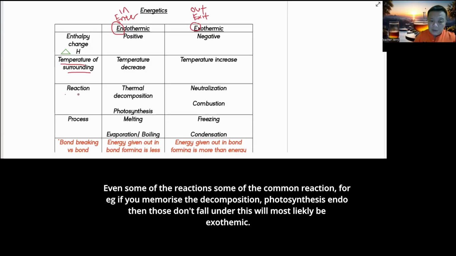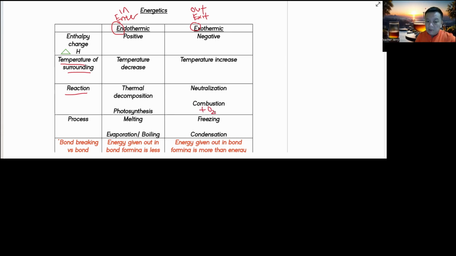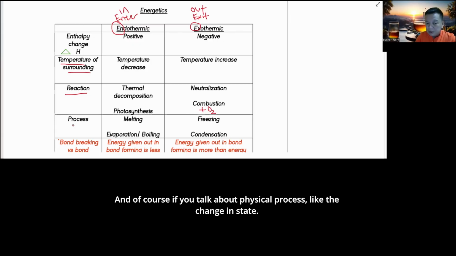Even for some of the common reactions, for example, if you memorize that decomposition and photosynthesis are endo, then those that do not fall under these are most likely exothermic. So combustion, actually any reaction that involves oxygen, is mainly exothermic. And of course, we also talk about physical processes.